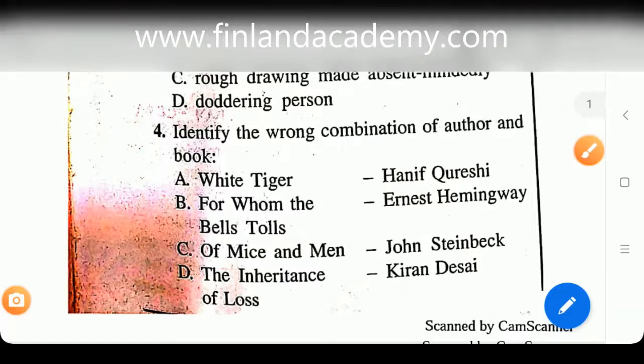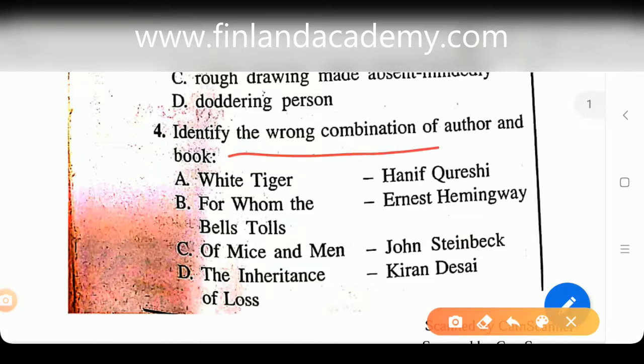Alright, now let's look at question number 4. It says, identify the wrong combination of author and book. A. White Tiger, Hanif Qureshi. Silence. We all know that this is the right answer. White Tiger is written by Aravind Adiga. Okay, so you have to identify the wrong combination. For Whom the Bell Tolls, Ernest Hemingway. Of Mice and Men by John Steinbeck, and The Inheritance of Loss by Kiran Desai.